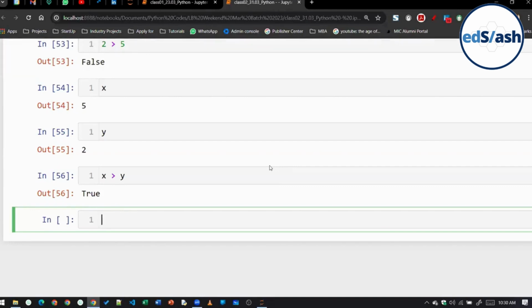Clear class, all of them? Comparison operator. All of you understood comparison operator? Here we are comparing two different variables.